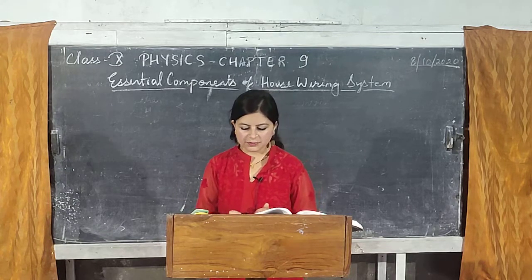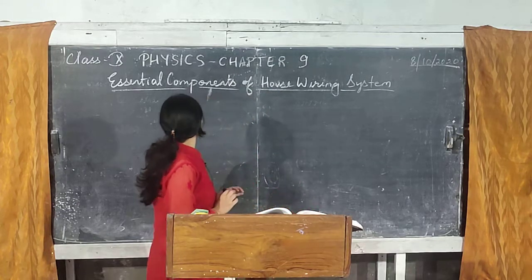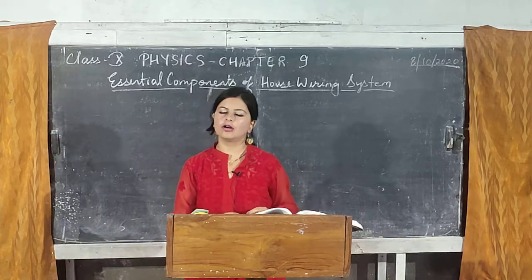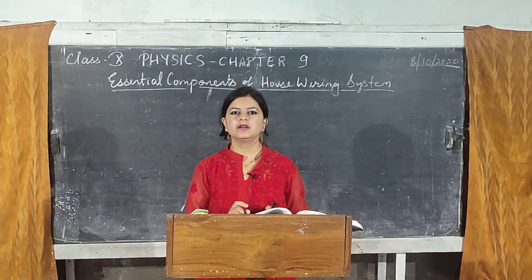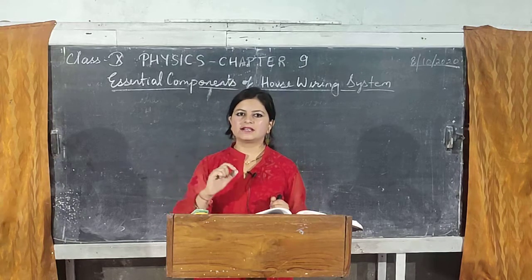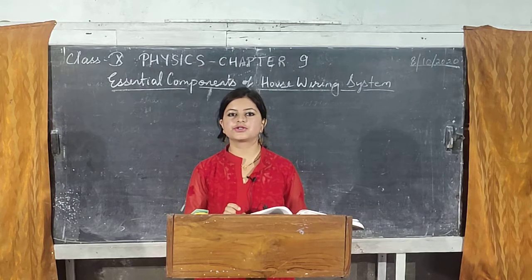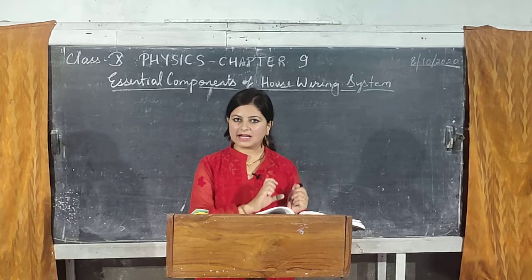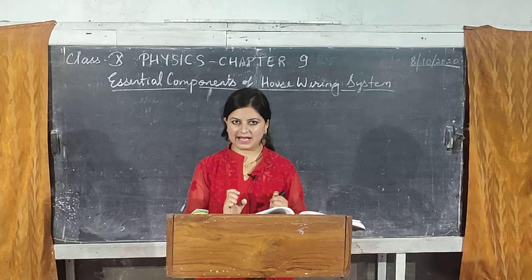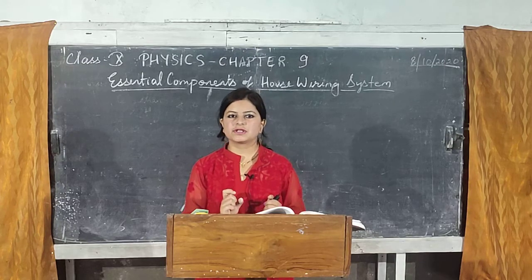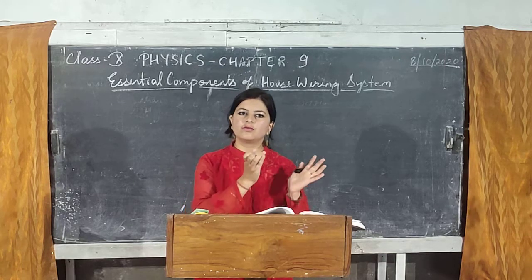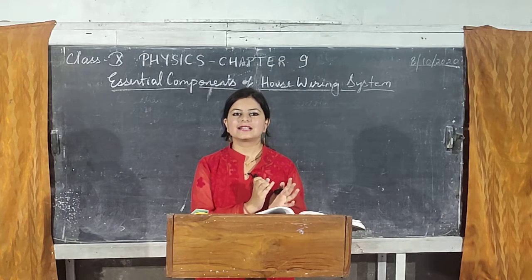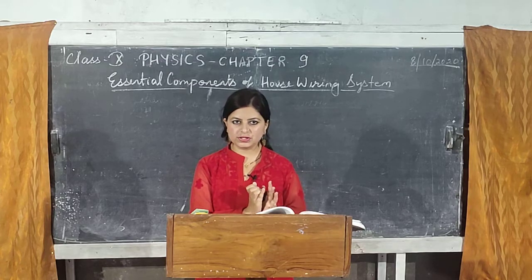All right, now what we are going to do today in this class is essential components of house wiring system. Now all of you have got electricity supply at home. Now just having electricity supply at home is not enough. You should be connecting certain devices and components to the different parts of your houses. Like if there is an appliance, the appliance has to be operated through a switch, isn't it? Now switch, again one more safety device has to be connected so that the device is safe, isn't it? That safety device is called fuse.